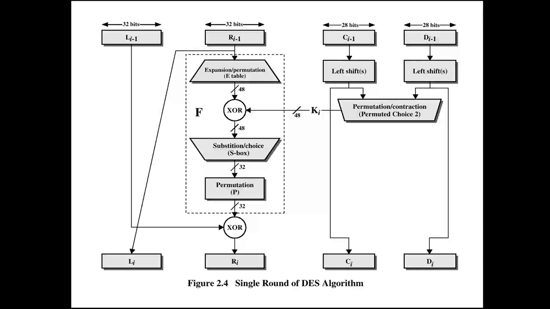S box is one of the things that in the next slides we are going to check how it works. You just have to remember S box is a substitution box, and in that substitution box there are different tables, and from those you take the values. Because of the S box, we compress the data, meaning we cut some data, and we get 32-bit after implementing the S box.